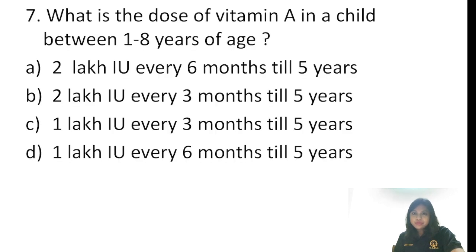What is the dose of vitamin A in a child between 1 to 8 years of age? The best option answer to this question is 2 lakh international unit every 6 months till 5 years. So I think you all know this regarding vitamin A. Let me tell you.